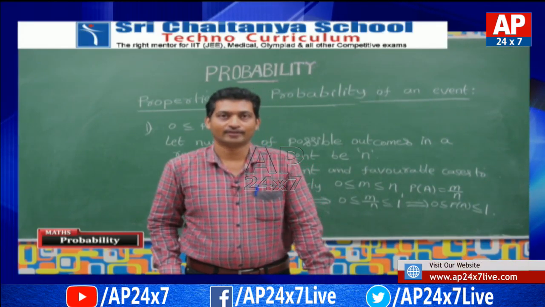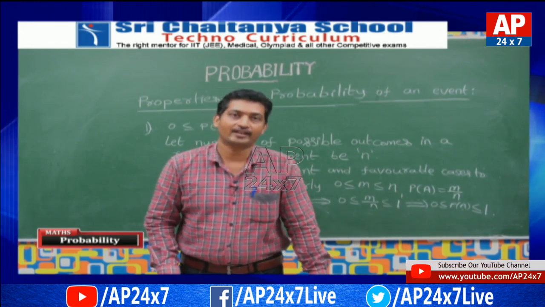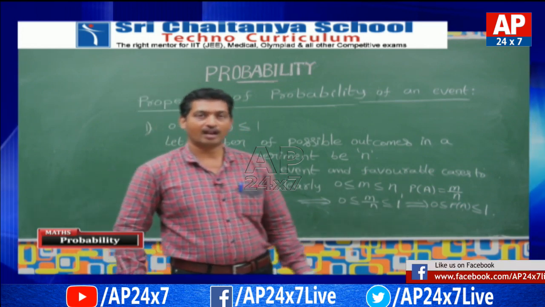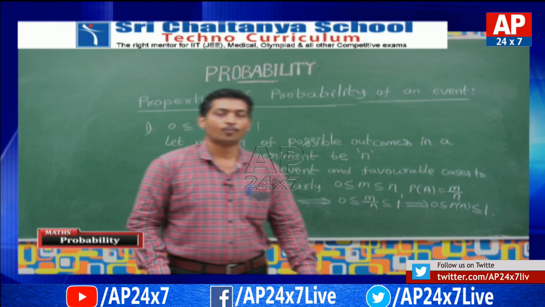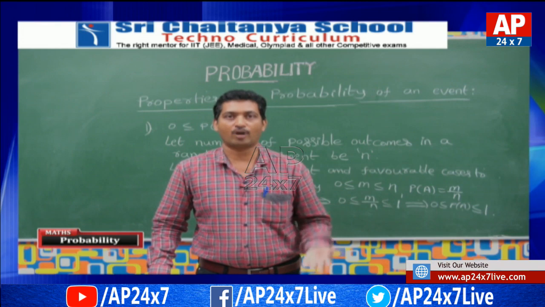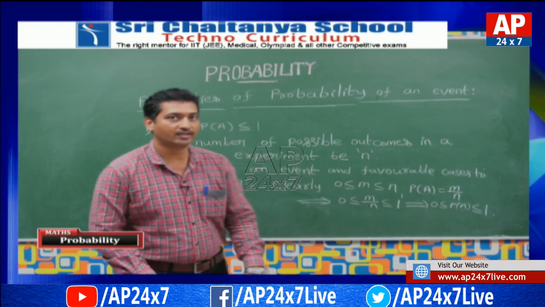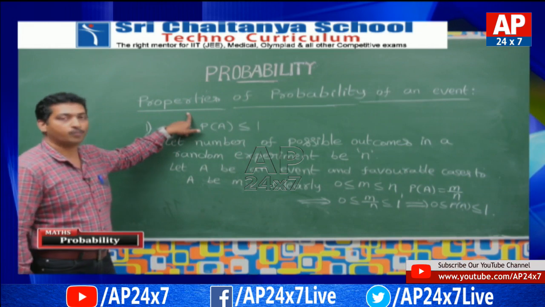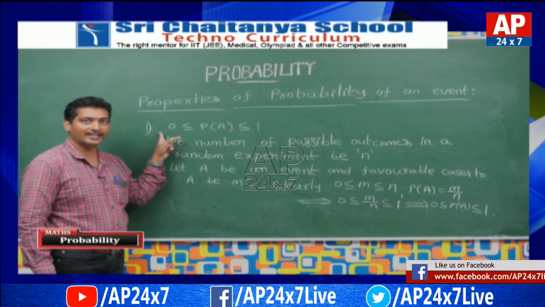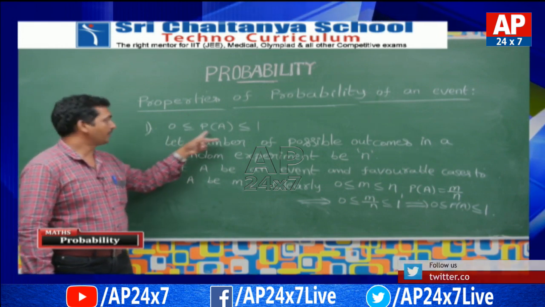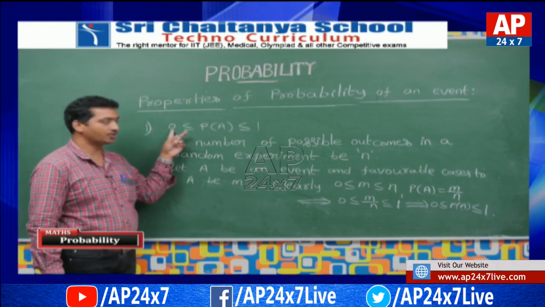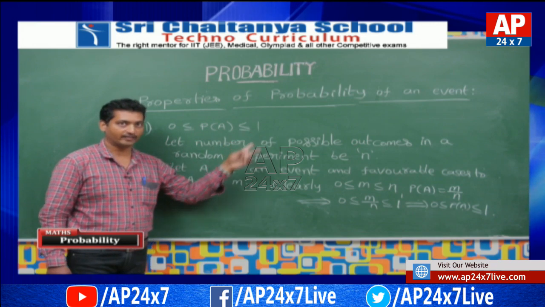In last class we have learnt up to the classical definition of the probability. Now in this class we are going to learn properties of probability and the distance probability and area probability. Now let us start with properties of probability of an event. Among those, the first property is 0 less than or equal to P of A less than or equal to 1.